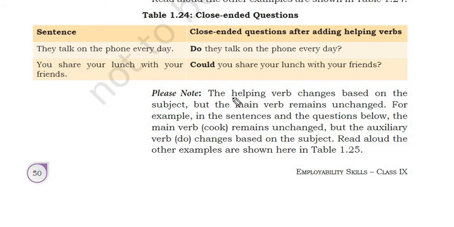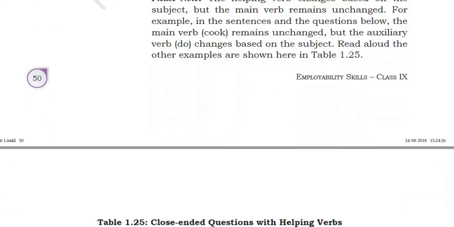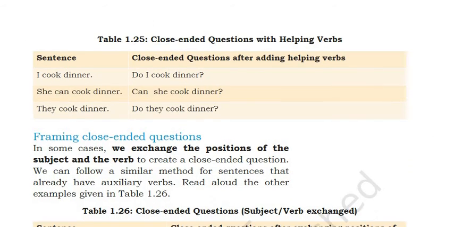So, please note, the helping verb changes based on the subject, but the main verb remains unchanged. For example, in the sentences and questions below, the main verb cook remains unchanged, but the auxiliary verb changes based on the subject. Read aloud: I cook dinner. Do I cook dinner? She can cook dinner. Can she cook dinner? They cook dinner. Do they cook dinner? Like this, you can change sentences using helping verbs.